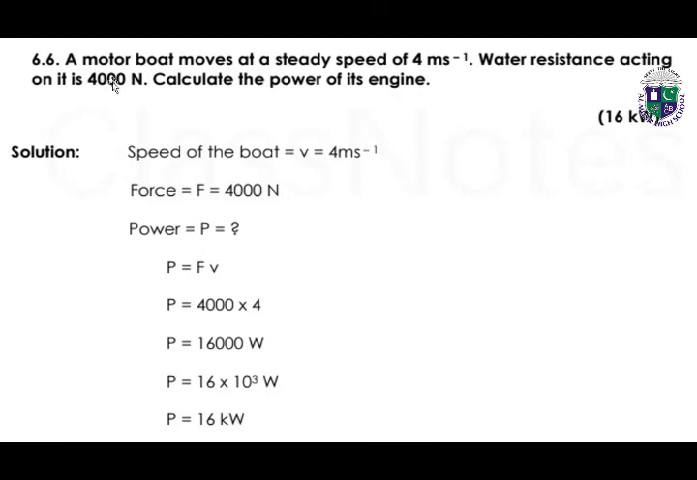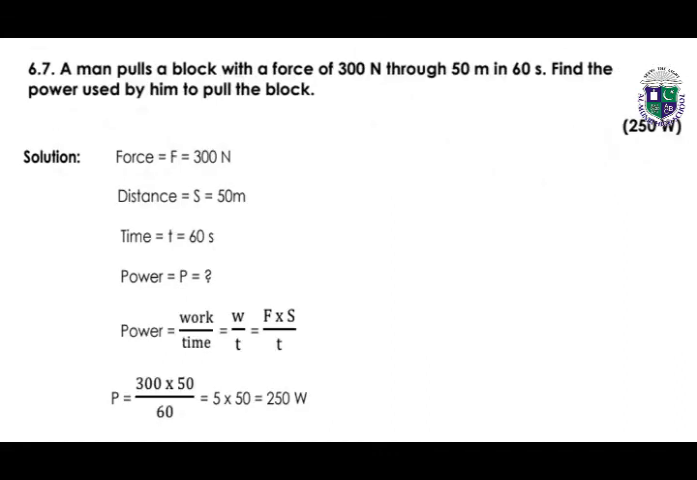6.6 numerical number. A motor boat moves at a steady speed of 4 meter per second. Water resistance acting on it is 4000 newtons. We have to calculate the power. We know the formula of power, which is F into V, as we have studied in our unit. Force is given, speed of the boat is given. Simply multiplying, we get the power, which is 16 kilowatts.